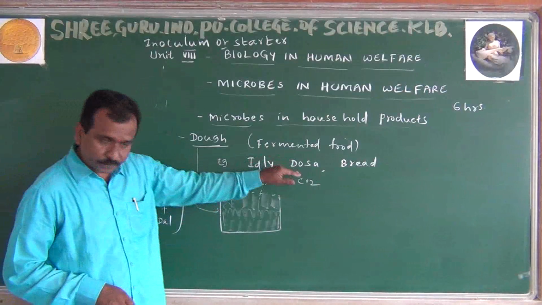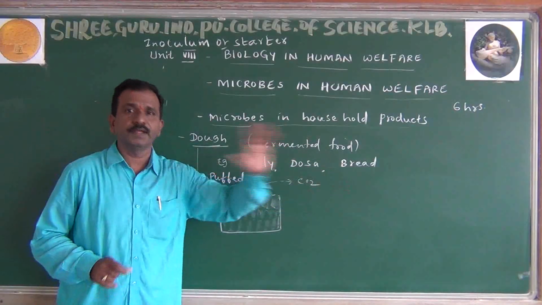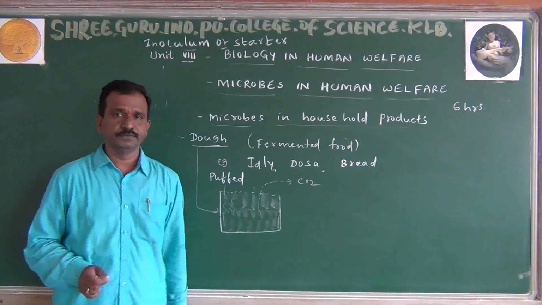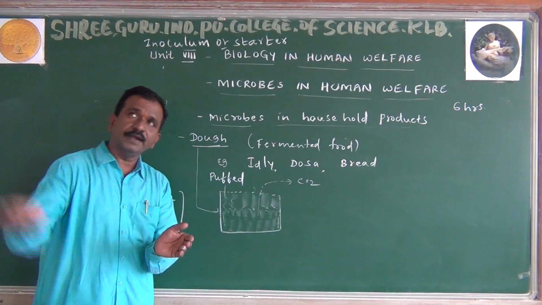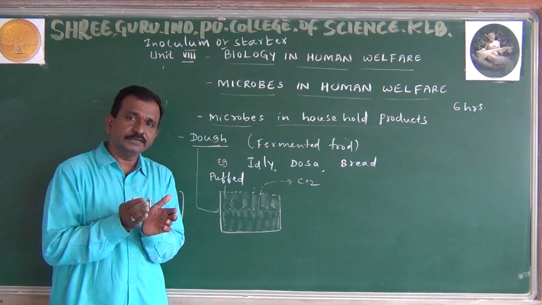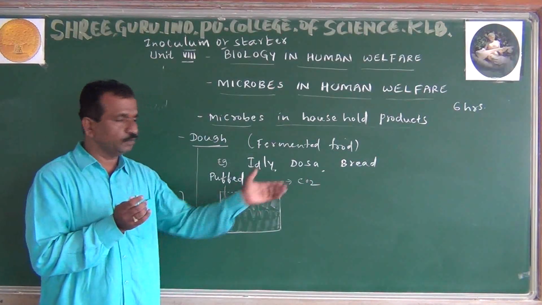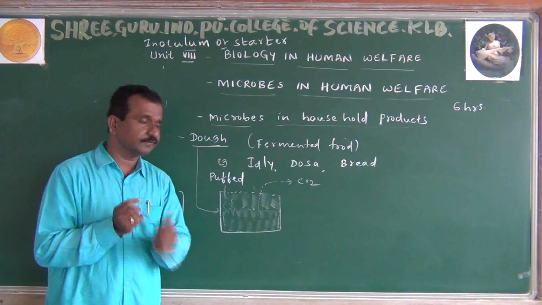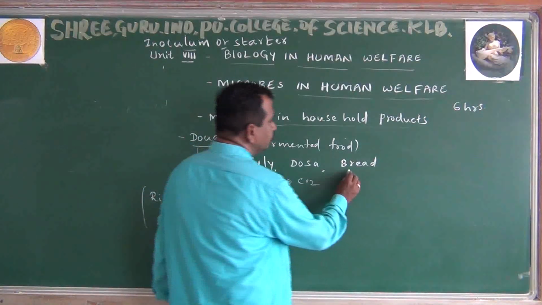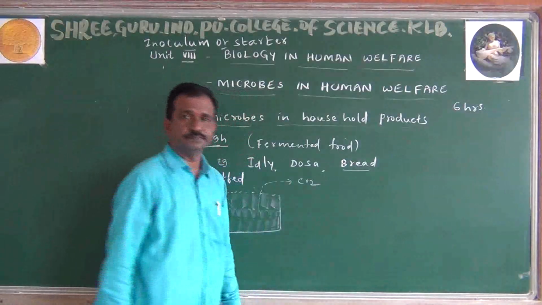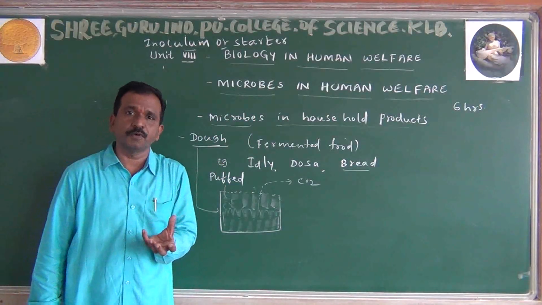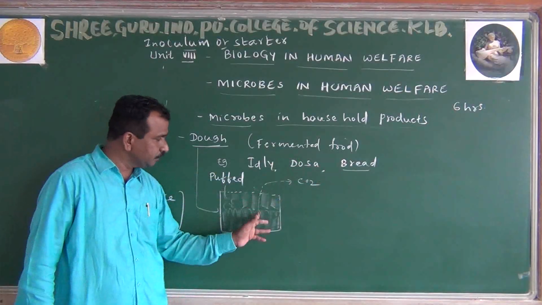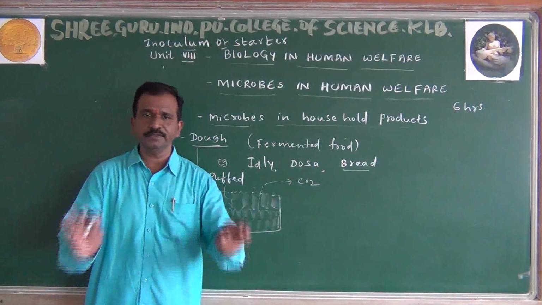This applies to dosa and also to bread. But now here we are adding yeast to wheat flour. When we are adding the yeast, then what will happen? Yeast means, you know that, it is a fungus. Again, the bread becomes soft. The softness or spongy form of the bread, how does it take place? It is because of the releasing of carbon dioxide. It is the same preparation.